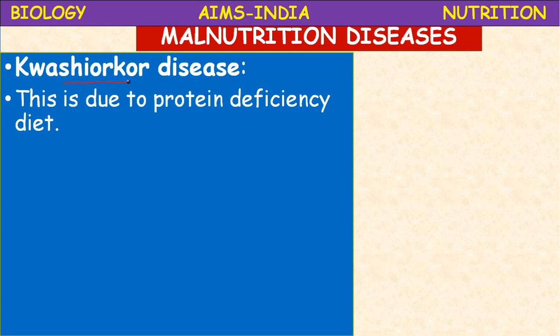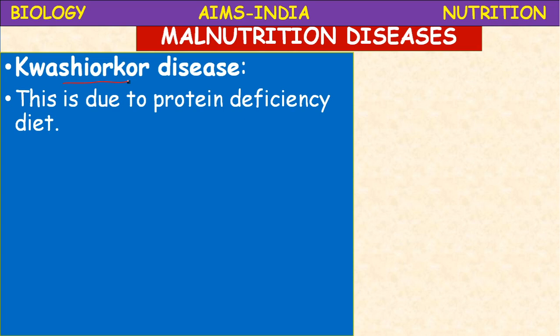Before 1 year, if the child gets proper nutrients, then the growth will be rapid. So during that 1 year after childbirth, if the child is neglected by the parents, then due to lack of knowledge or due to poverty, whatever the reasons which we have discussed, then it will lead to this kind of disease, kwashiorkor.